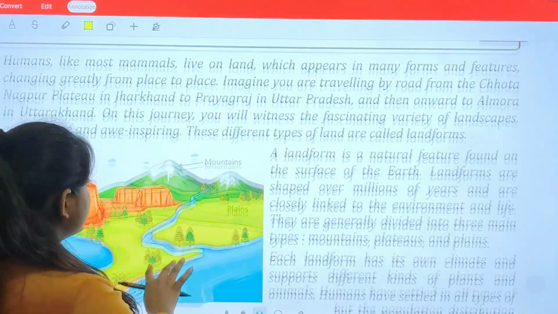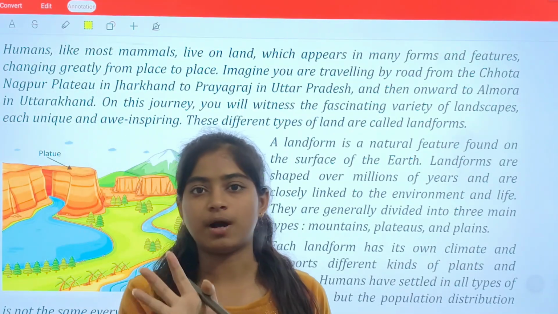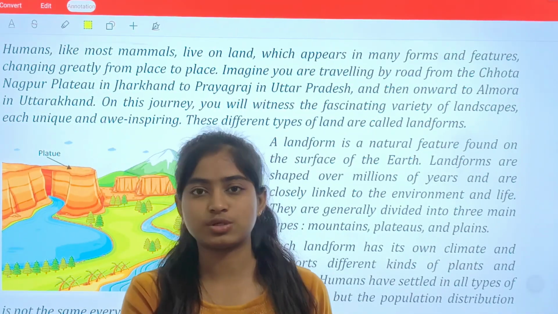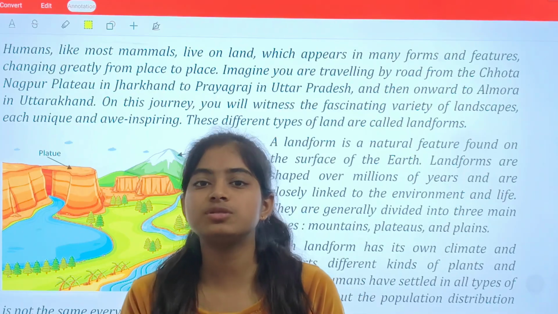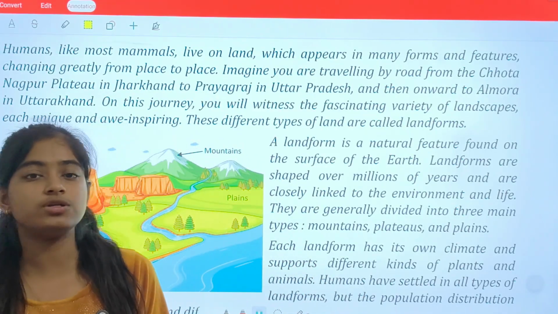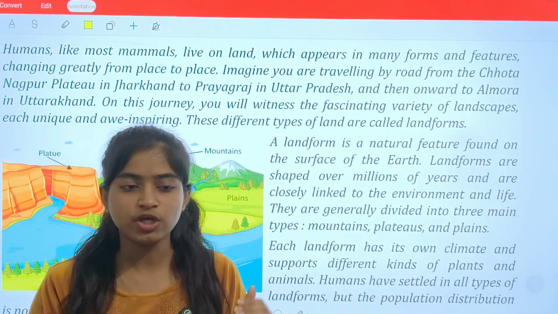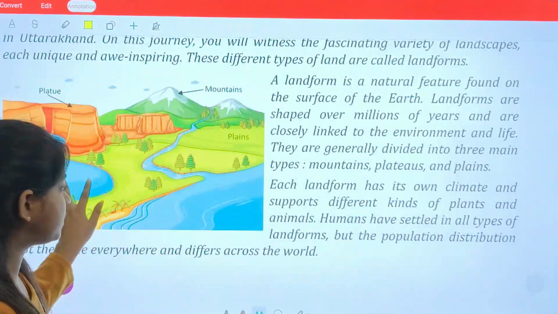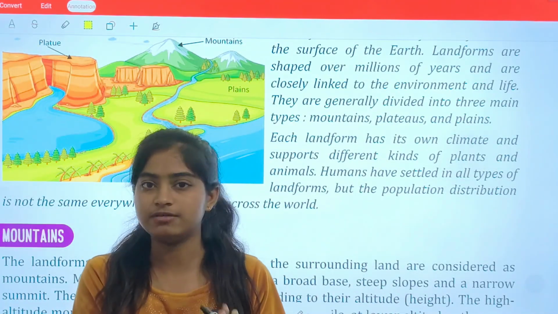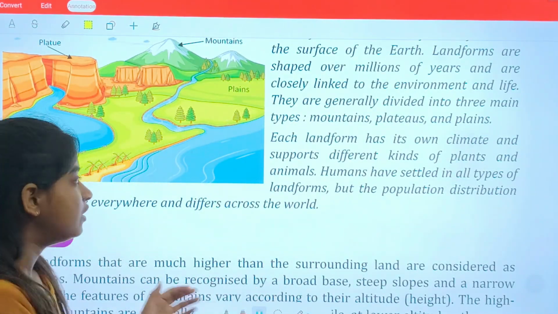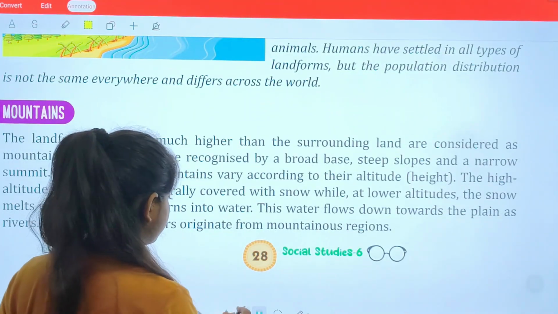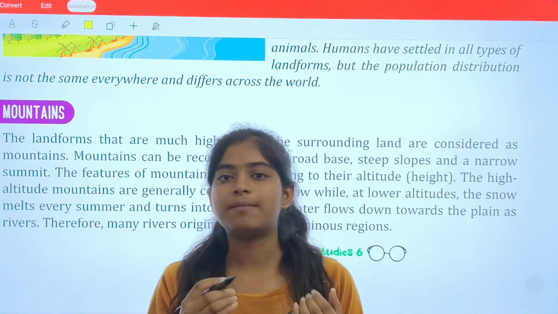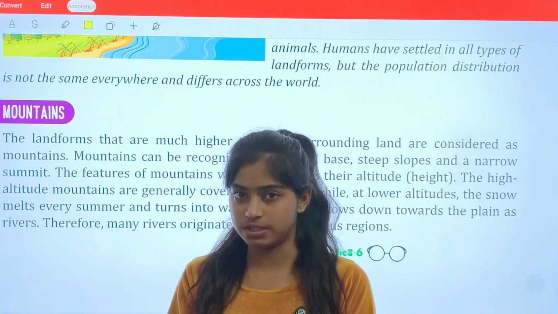In the previous chapter we studied the land masses known as continents, and now we are going deeper into the world, moving on to landforms and their kinds. So what are landforms? Landforms are basically the different forms of land, which include mountains, plains and so on. Now we are going to study the major landforms in India one by one.